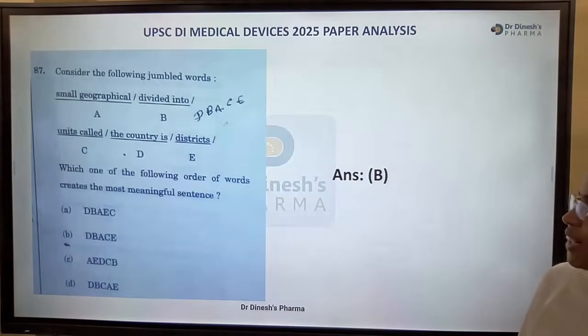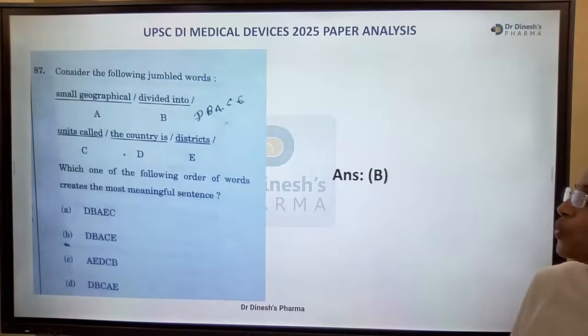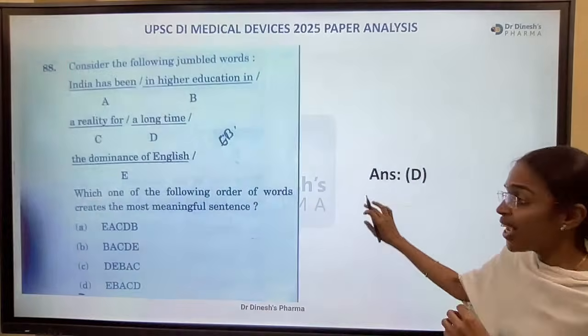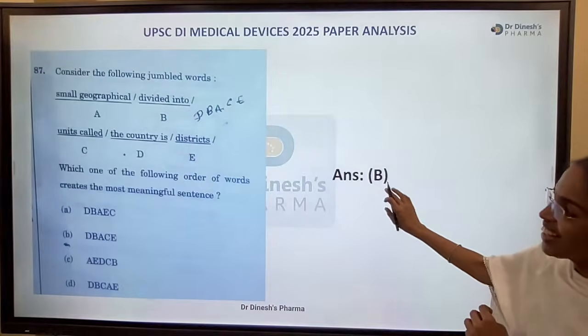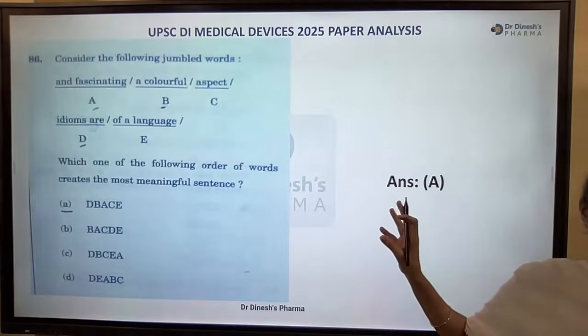The country is divided into small geographical units called districts. Right? DBACE. Again, same DBACE, only the question is different. Options are same.